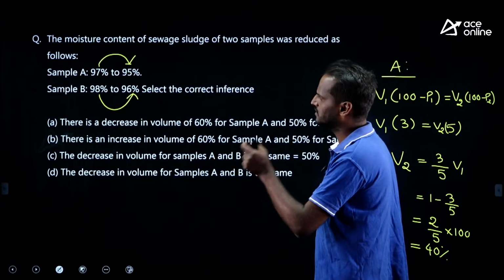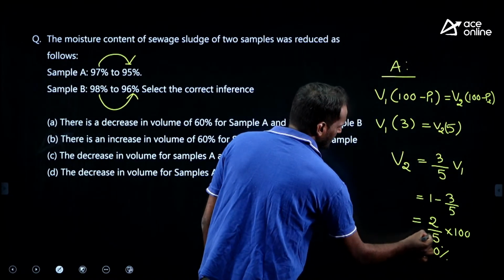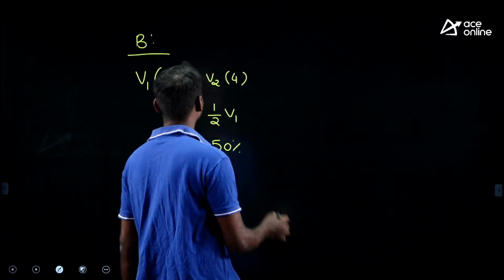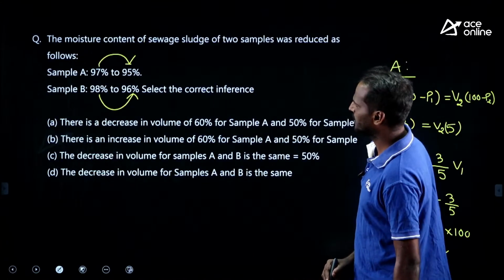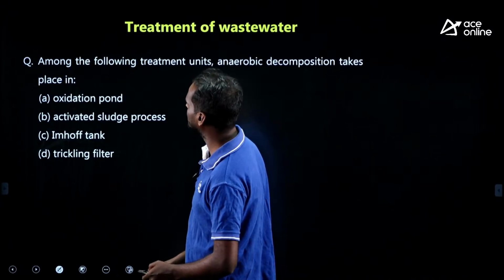This is also a previous year question. We can challenge these kinds of questions. But the correct answer is reduction in sample A 40%, and reduction in sample B 50%, right? These are the solid waste sludge digestion questions.